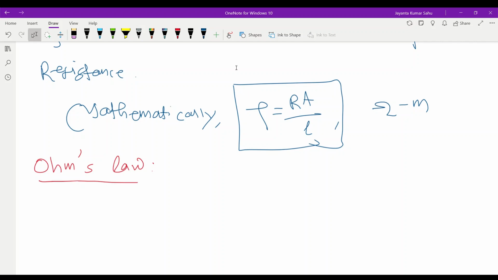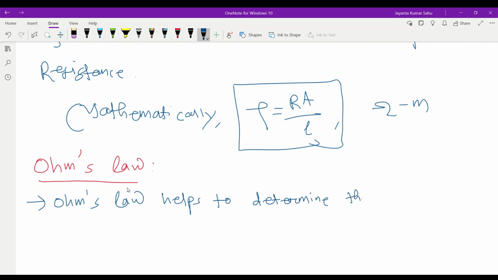But there is a condition: at constant temperature, we can find the relationship between current, voltage and resistance.